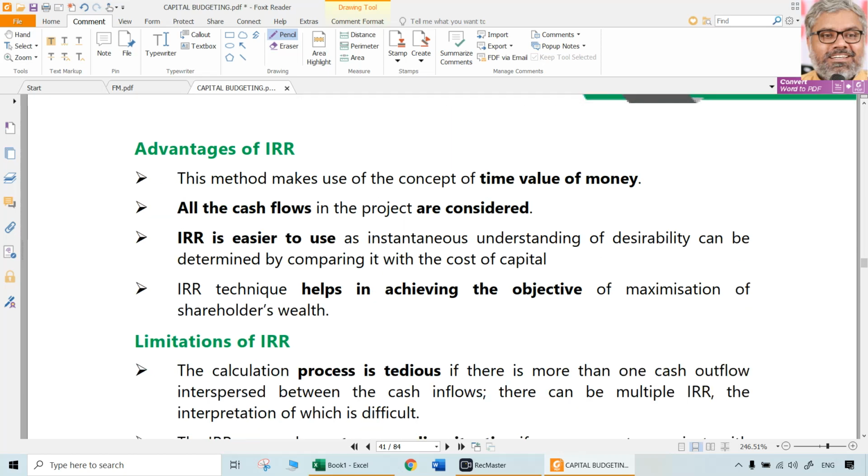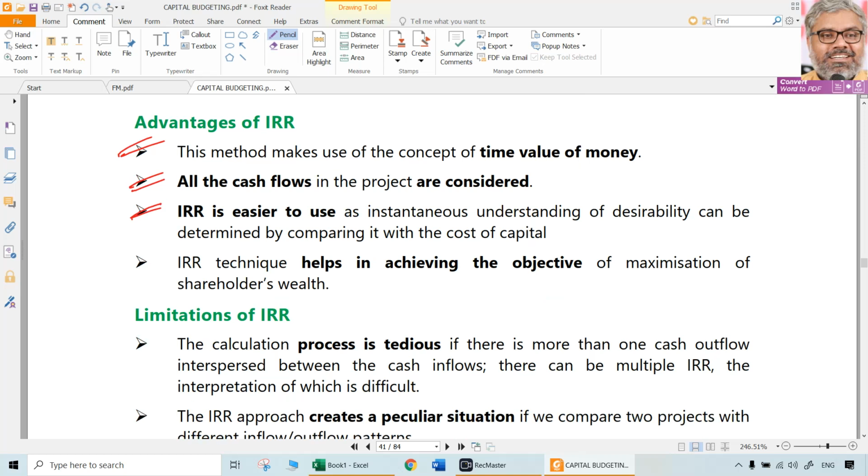Of course, like any other method, it also has advantages. It considers time value of money, all cash flows are considered, and it is easier to use because mostly the owners know the percentages. They don't talk about numbers otherwise. If you say, okay boss, this gives you 12% return, they will think about it and say okay, yes. If you say it will give $1 million return, on what investment, that is not clear.